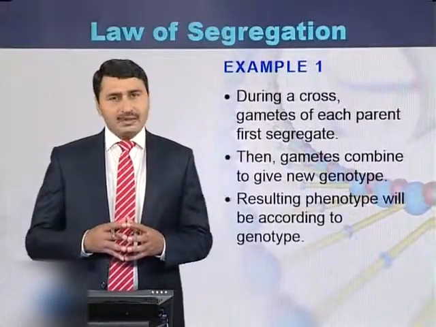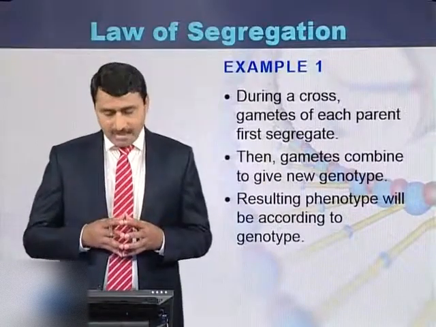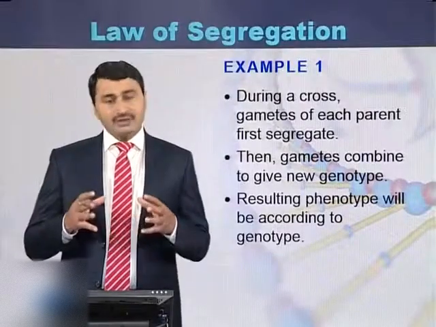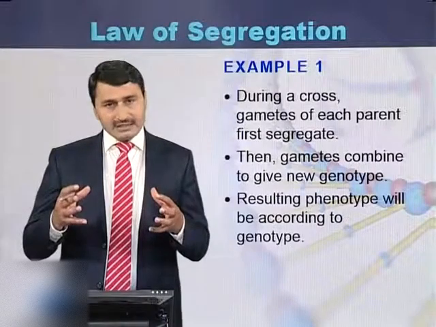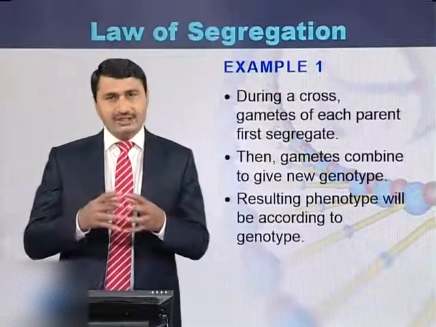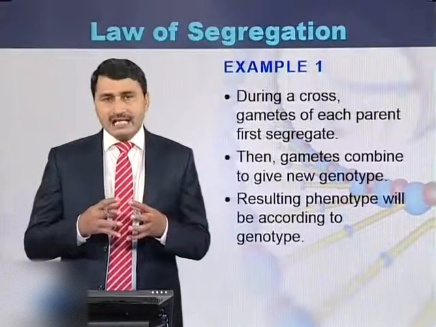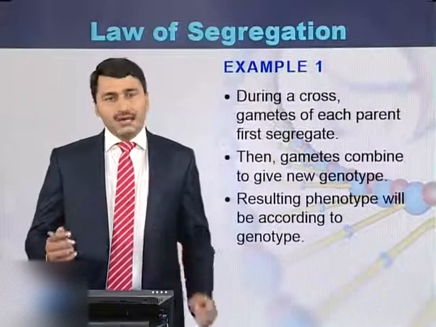If we take an example of Mendel's law of segregation, during a cross, the gametes of each plant segregate first. Then these gametes combine with each other. The resulting phenotype will be a result of the union of the new gametes.